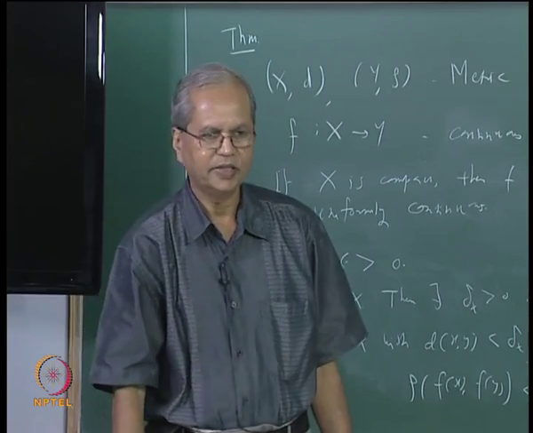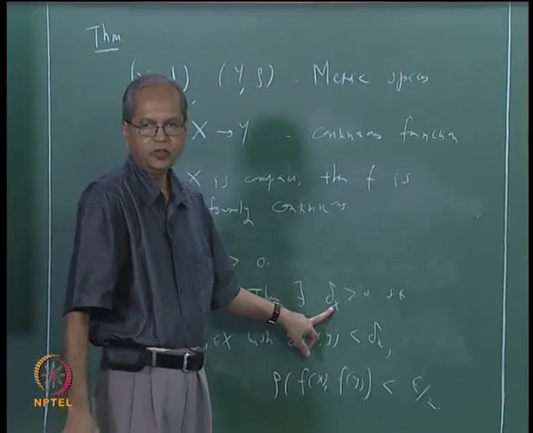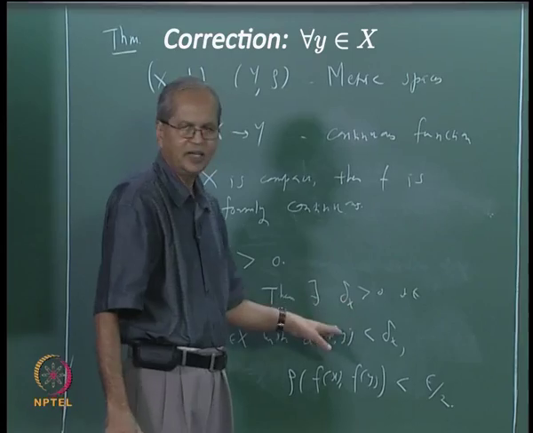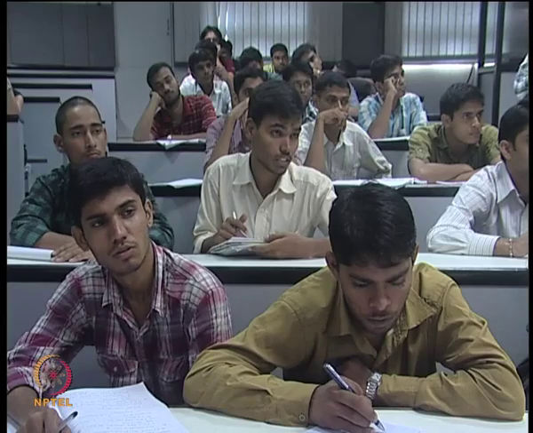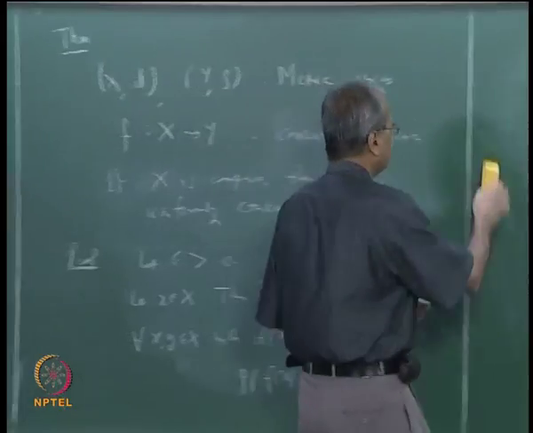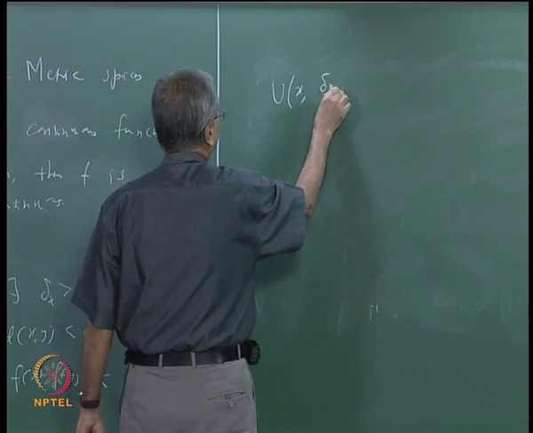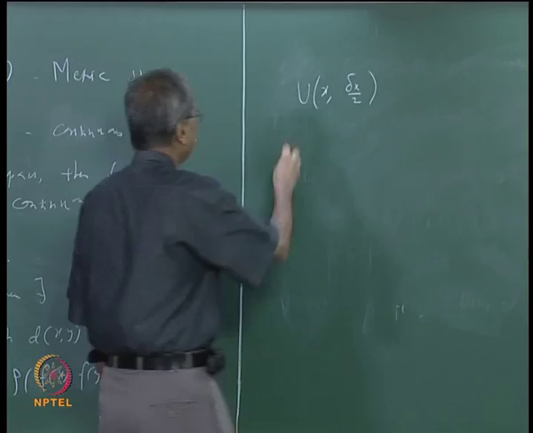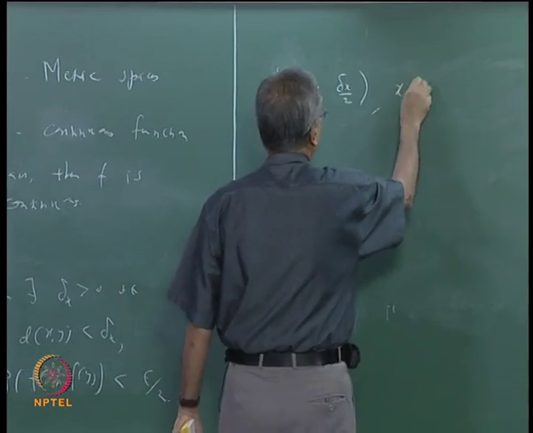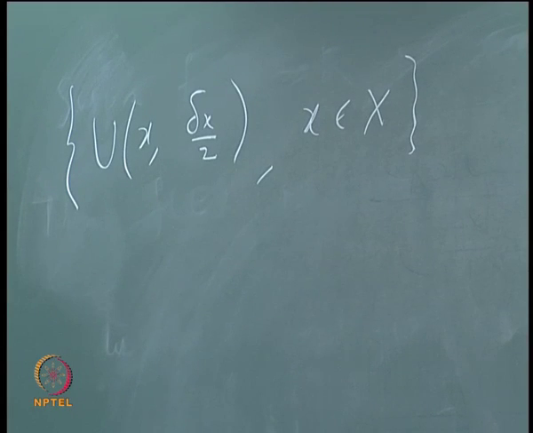That is the idea. So now for each x I have this delta x. We take an open ball with center at x and radius either delta x, or delta x by 2, or delta x by 3; we shall adjust that. For the time being I will start with delta x by 2. So suppose I take this open ball with center at x and radius delta x by 2, and take the family of all such open balls, x in X. Then this is an open cover of X.